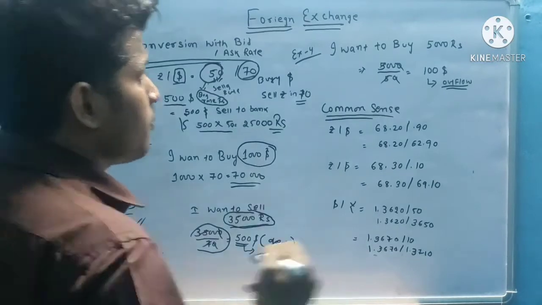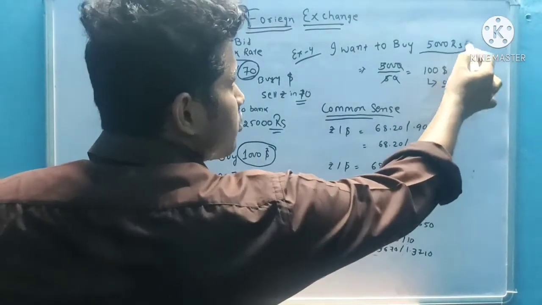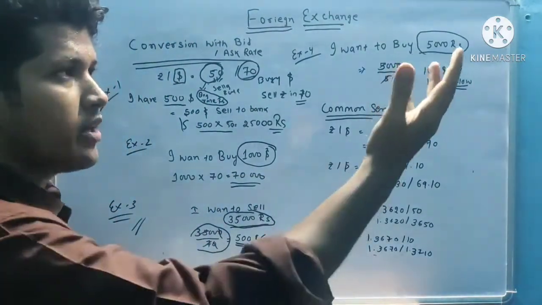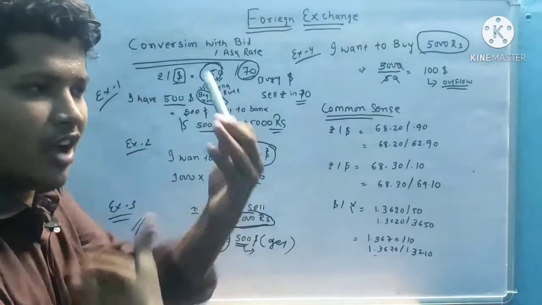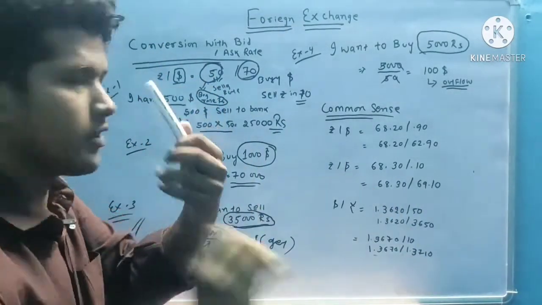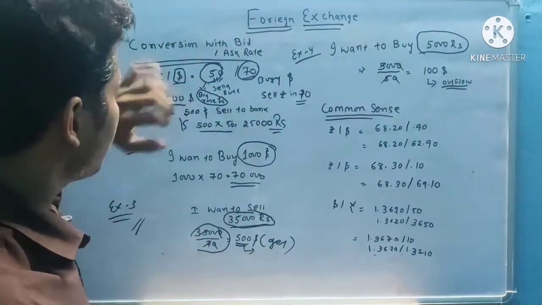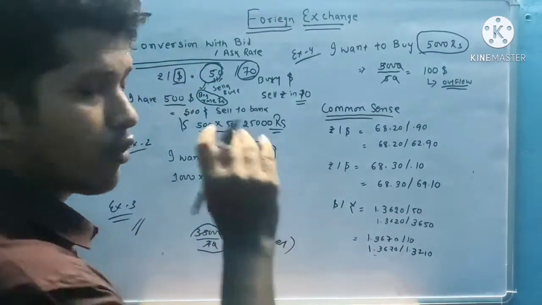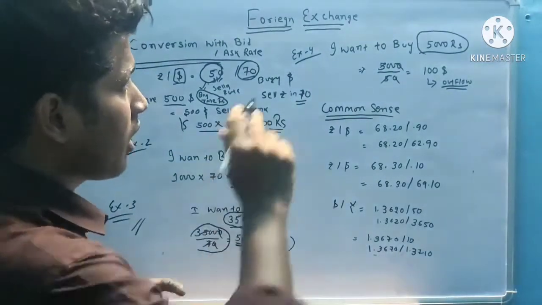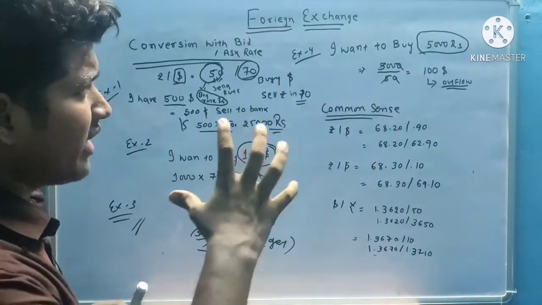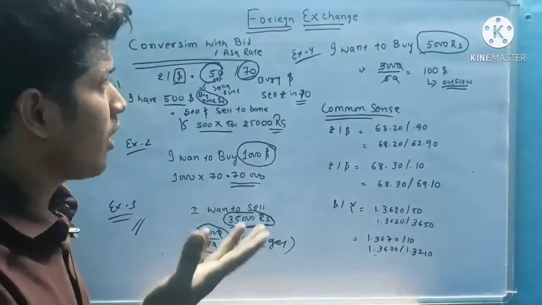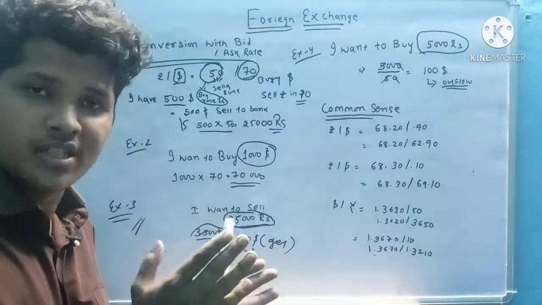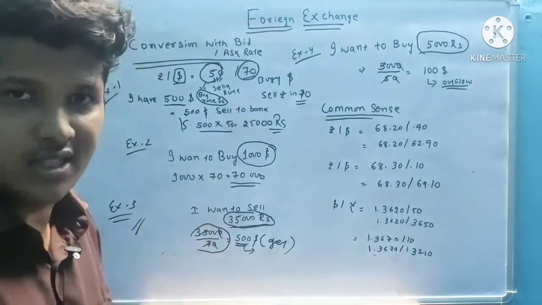Like this, suppose I want to buy 5,000 rupees. That means I want to sell dollar. So the selling dollar rate is 50, so we choose the rate 50. Now I convert the 5,000 rupees, which is price currency, into base currency.